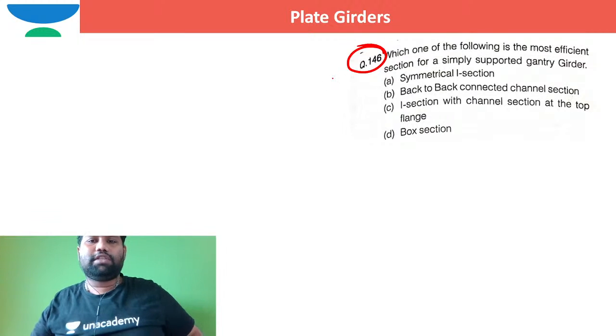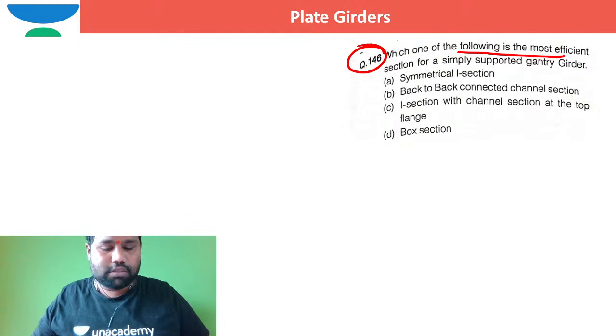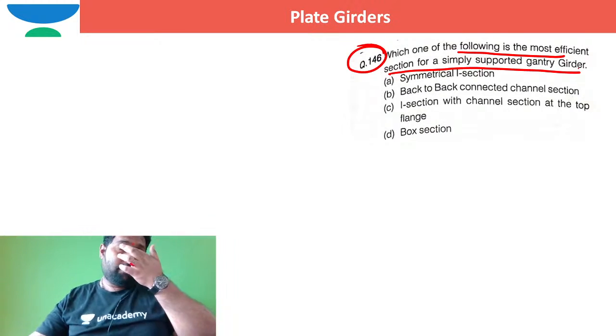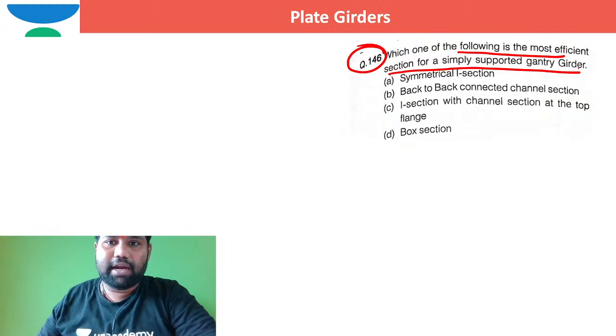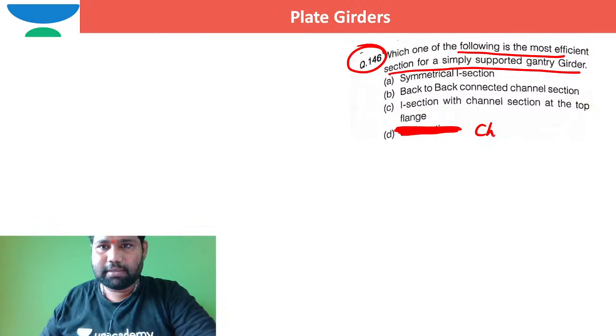So can you see this question? Which of the following is the most efficient section for a simply supported gantry girder? If you take a simply supported gantry girder, I can say this option is a box section. Another option is directly a channel section.